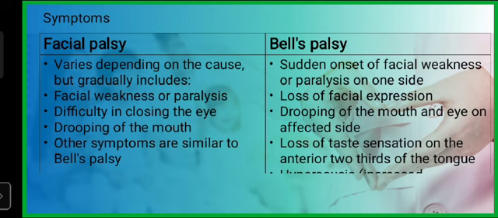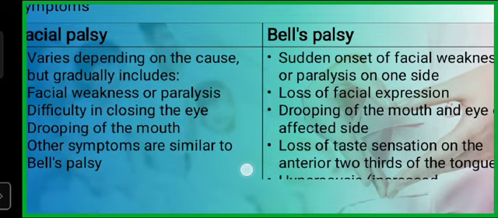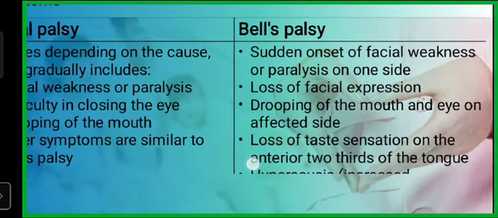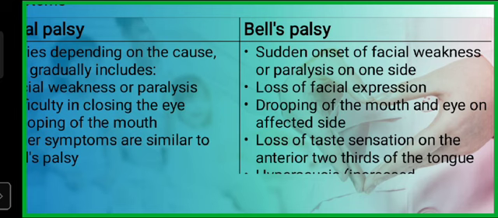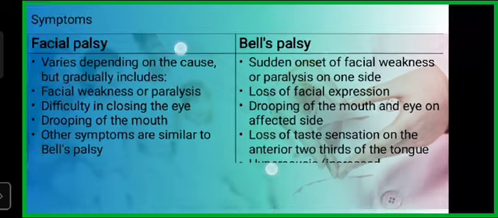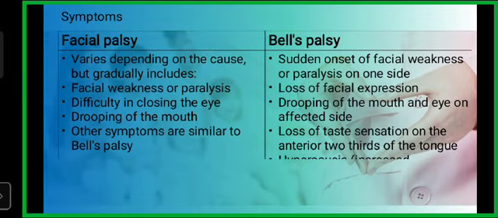In facial palsy, it depends on the cause. The symptoms are facial weakness, paralysis, difficulty in closing eyes, drooping of mouth. Other symptoms are similar to Bell's palsy. You can see sudden onset of facial weakness or paralysis on one side. On whichever side the facial nerve is affected, the paralysis will be on the same side. Loss of facial expression, drooping of the mouth and eye on the affected side. Loss of taste sensation on the anterior two-thirds of the tongue.